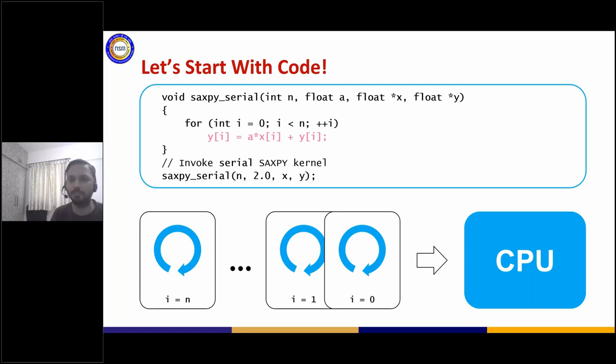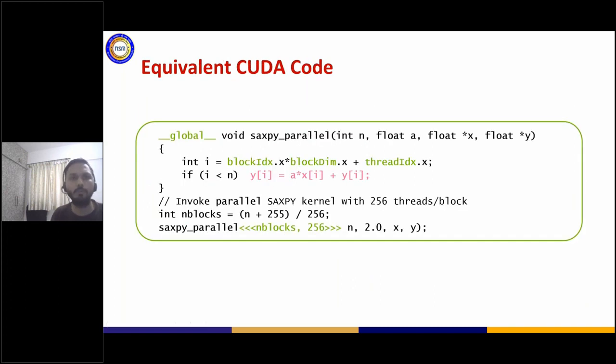This has been the traditional way of writing code for the CPU, all in complete sequential C syntax. If I were to move to the equivalent CUDA or GPU code, it's still C, but you see that I've added some additional keywords. My function name is this, I'm passing it the parameters x, y, a and n, and I'm invoking that function.